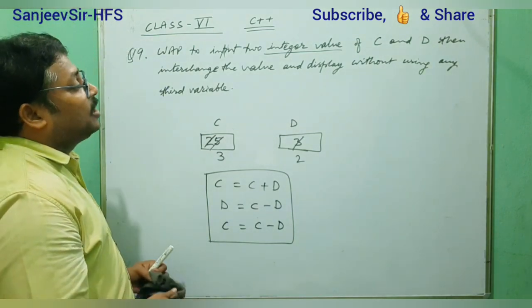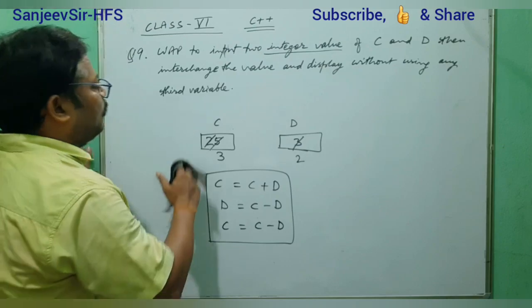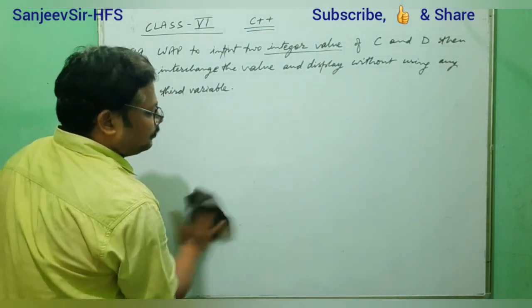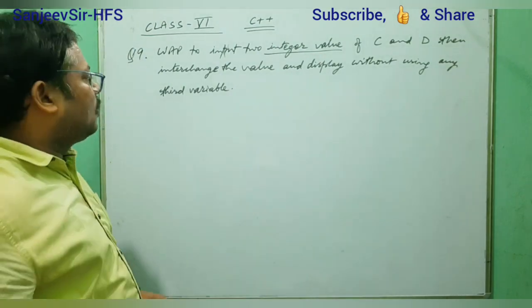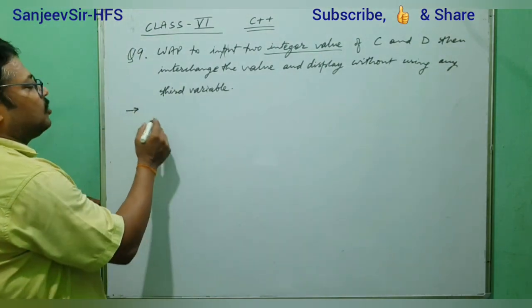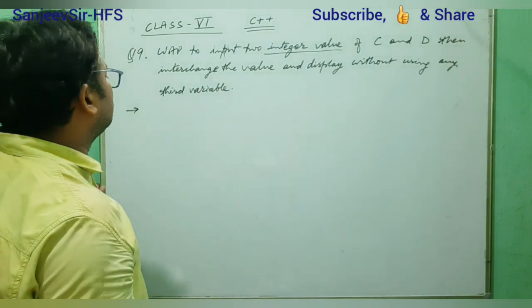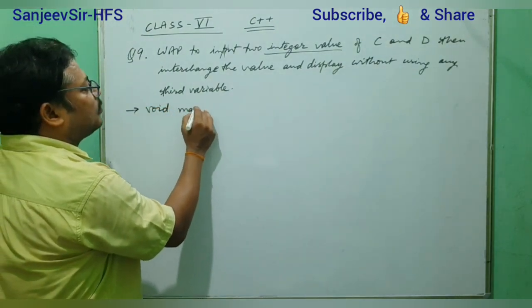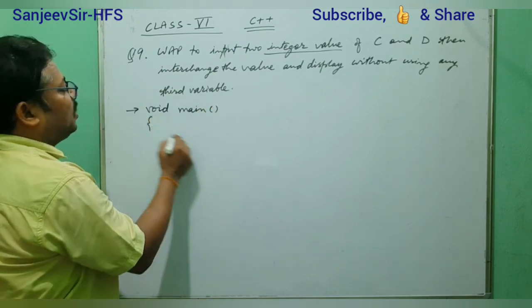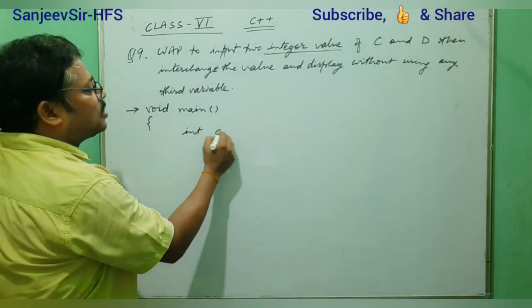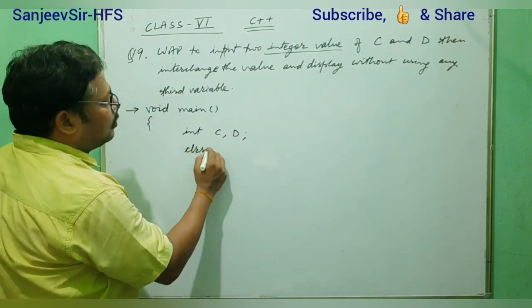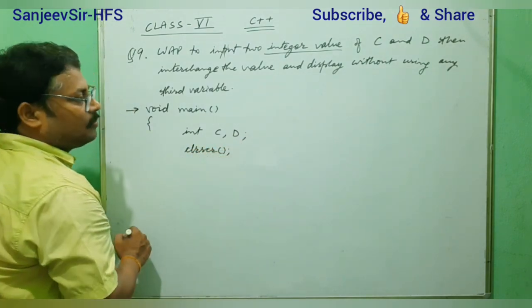Now first, without using any third variable, how will we write the program? That we understand now, how to write the program. So from #include <iostream.h> and conio.h, you have to write, I start writing from void main. What do we need? We need here 2 integer variables C and D. clrscr.